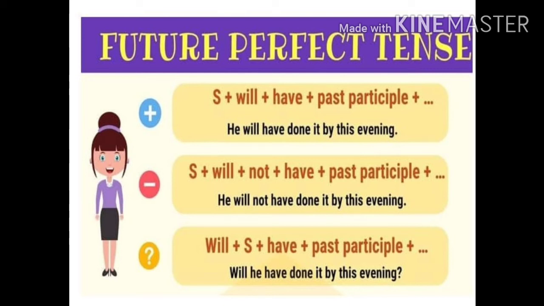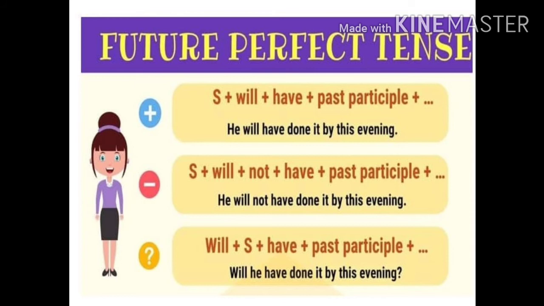Now how to make negative? Very simple children, you can add not there. He will not have done it by this evening. Then how to make question? Again children, the auxiliary will should come in the beginning and subject should go inside the sentence. Will he have done it by this evening? So it is a question.